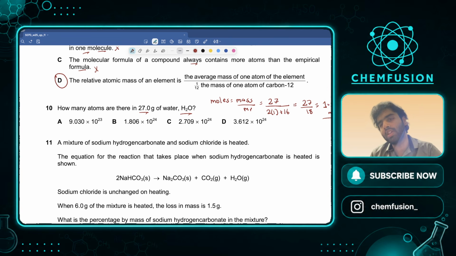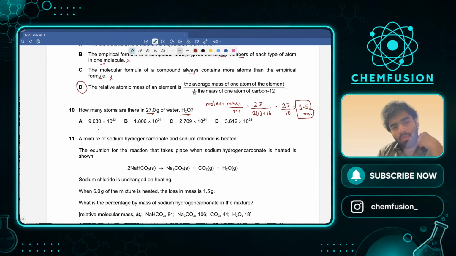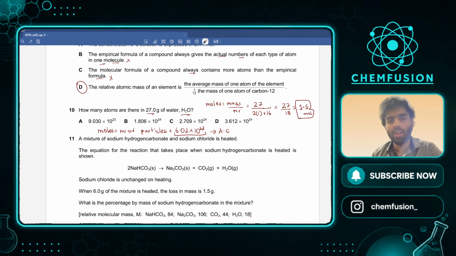These are the moles of water. And now the formula: moles is equal to number of particles over 6.02 into 10 to the power 23. By the way, this number right here is the Avogadro's constant. So we now have the moles. We know the Avogadro's constant. We want to find the number of particles.